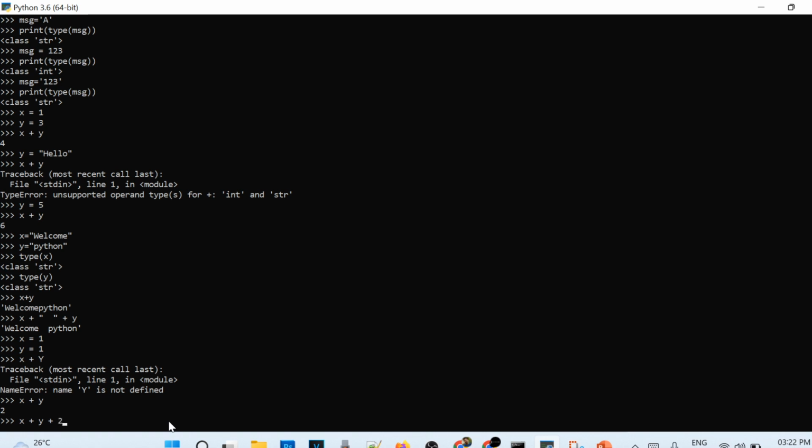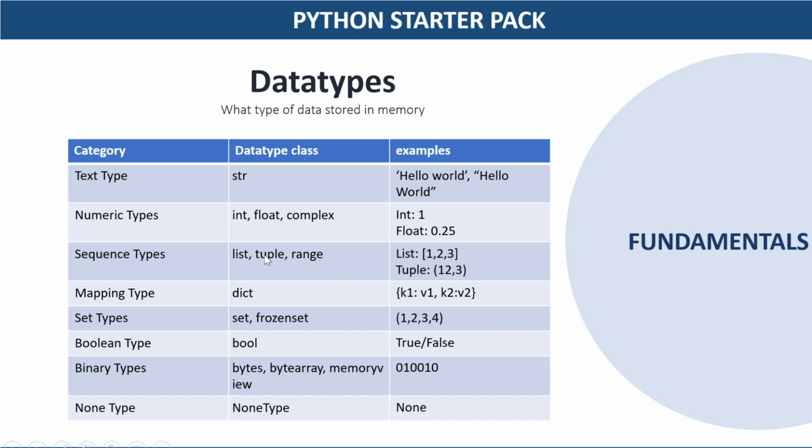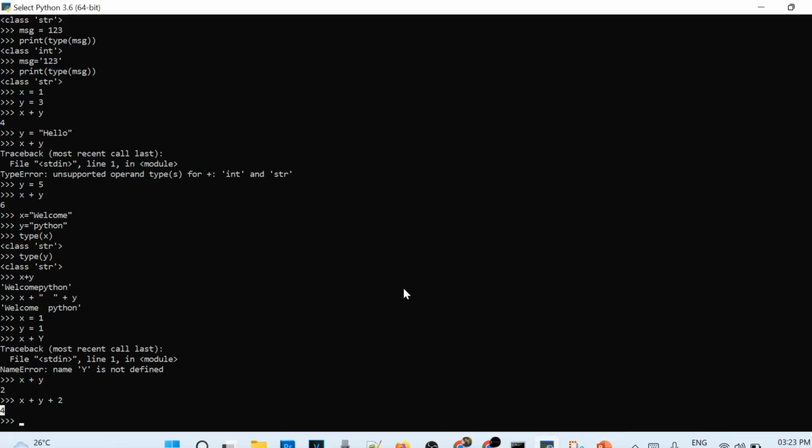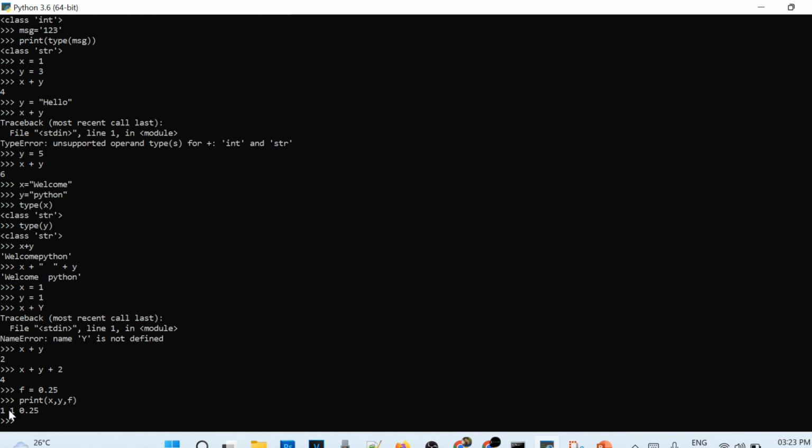And just like what we have done with the string, we can do with integers as well. We can use combinations of variables and static numbers. So far we have covered strings and numbers. Let's try to see how float works. So let's take a variable called f equal to 0.25. Let's print x, y and f. So my value of x is 1, y is 1 and f is 0.25, which is correct.